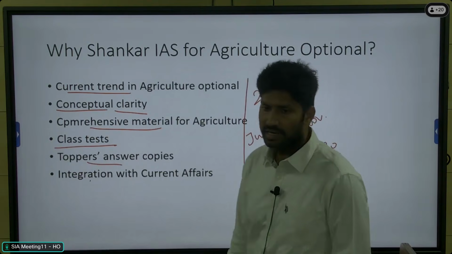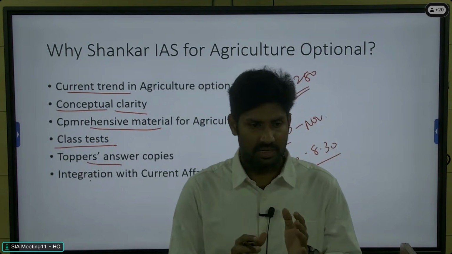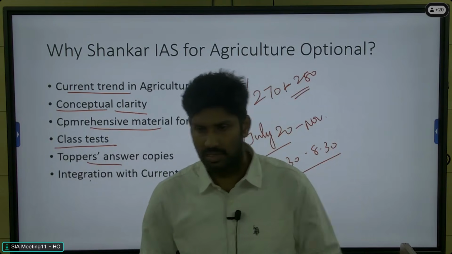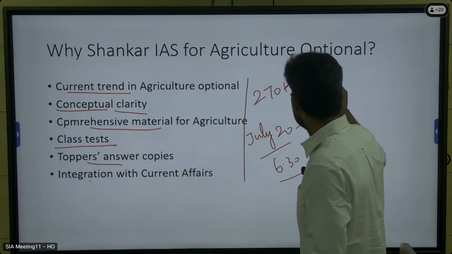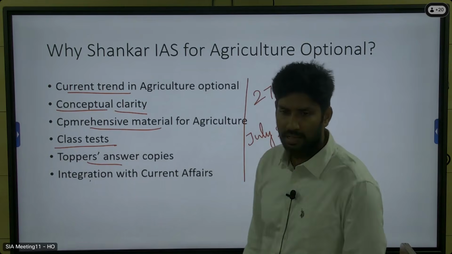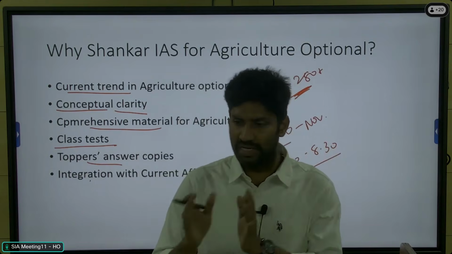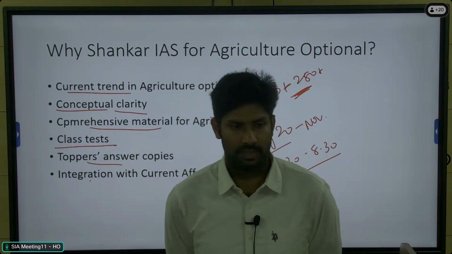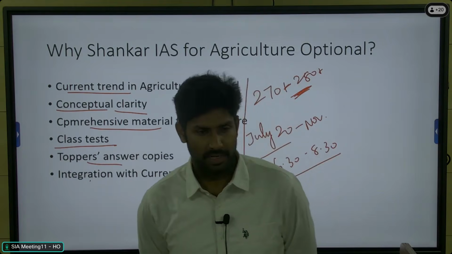Earlier, our target was 300, but nowadays 300 is very, very rare from any optional. So the best score is 280 plus. We aim for 300 plus, but if you get in the range of 270, 280, then it's a very good score in the optional paper. Definitely you'll get an interview call under any one of the services.